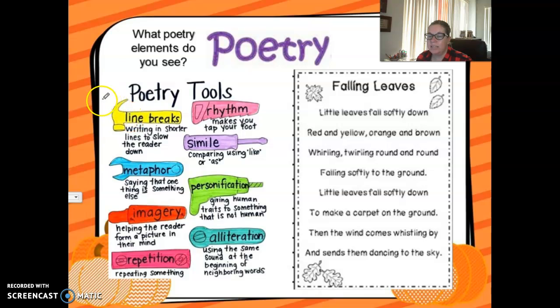So again, I see line breaks. See, there's not punctuation at the end. We don't see periods. It's just how they've chosen to break it up so that you read it in a certain rhythm. I see imagery, definitely, because it's helping you to picture it. I see repetition, ground, ground. A lot of words are being repeated. And definitely there's rhyming taking place also.